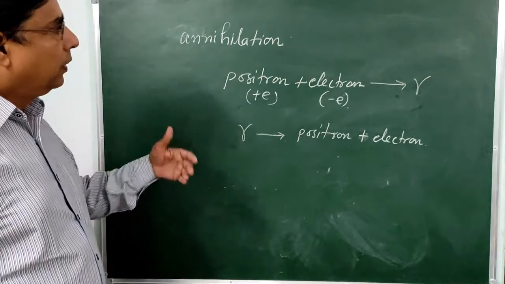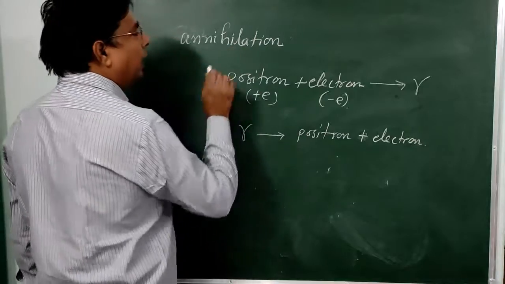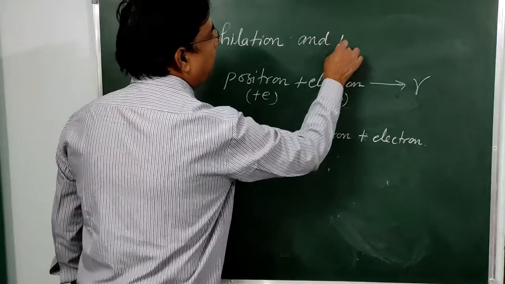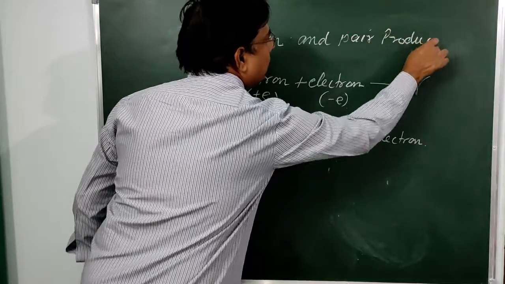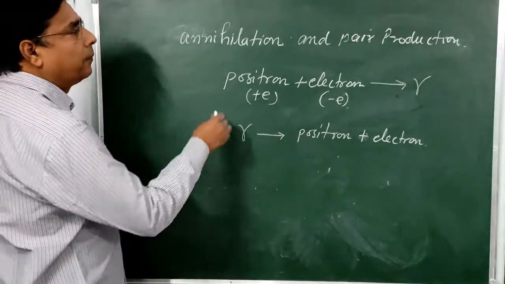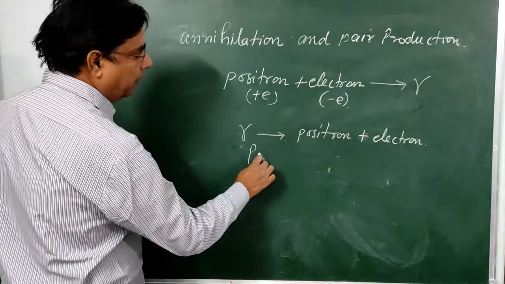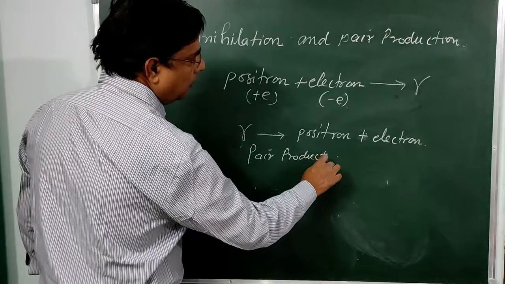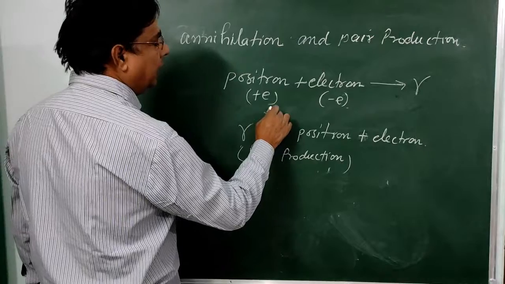It shows the law of conservation of charge, as proved by annihilation and pair production. This phenomenon takes place inside the nucleus. This is the pair production phenomenon, and here we have the annihilation phenomenon.